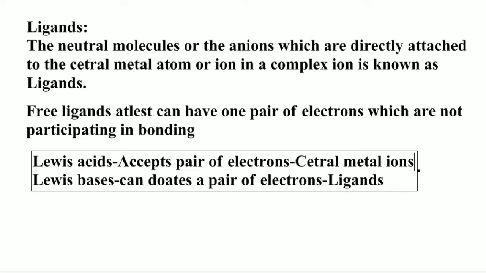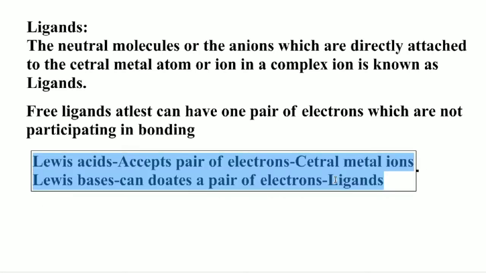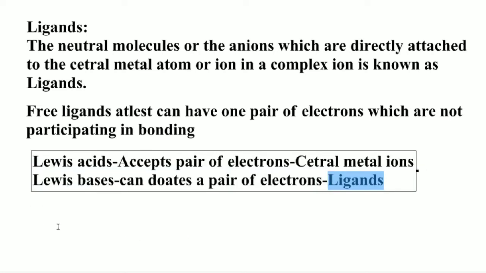So students, ligands can be directly linked with the central metal ion, because ligands can donate a pair of electrons to the metal ion.